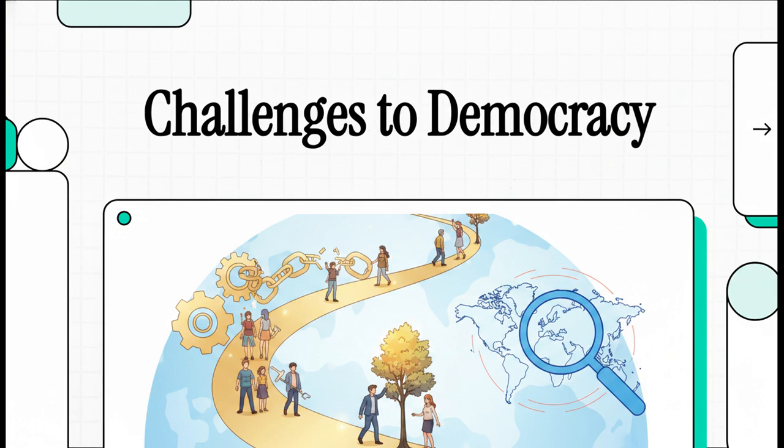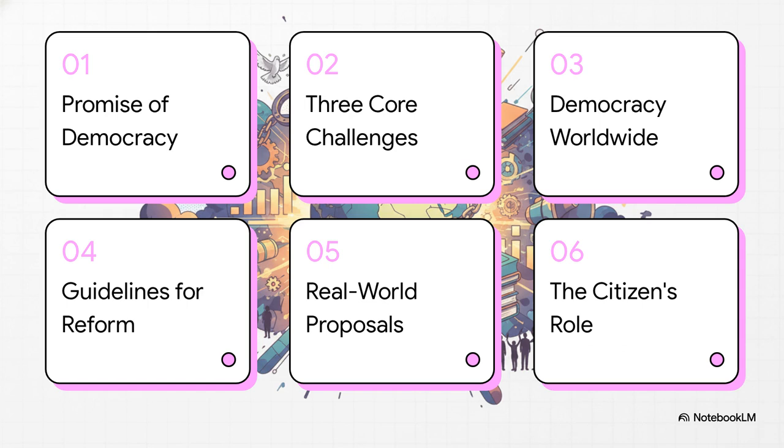So in this explainer, we're going to map out exactly how democracies evolve, the major structural hurdles they face all over the globe, and most importantly, how we actually fix them. Okay, let's dive right in. Here's our roadmap. We'll start with the promise of democracy, then break down the three core challenges. From there, we'll take a quick global tour, set some guidelines for political reform, look at real-world proposals, and finally, talk about the citizen's role.